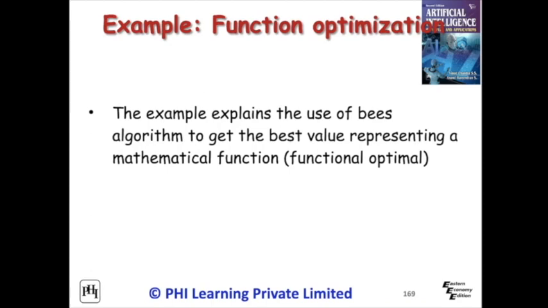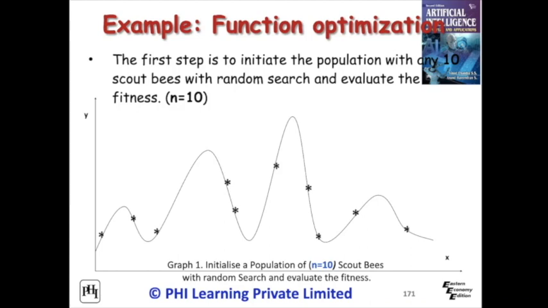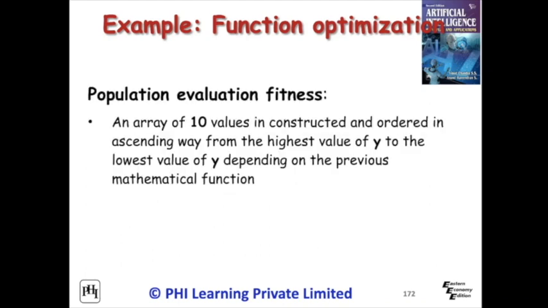This example explains the use of the bee algorithm to get the best value representing a mathematical function by function approximation. The figure gives the simple mathematical function f(x). In the first step, initiate the population with any 10 scout bees with random search and evaluate the fitness. That is, n equals 10. Fitness evaluation of the population is done through an array of 10 values, constructed and ordered from the highest value of y to the lowest value of y depending on the previous mathematical function.